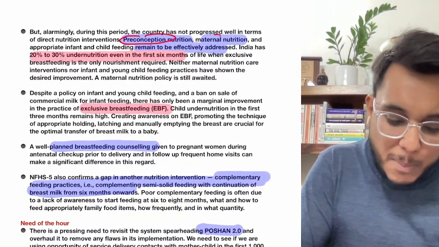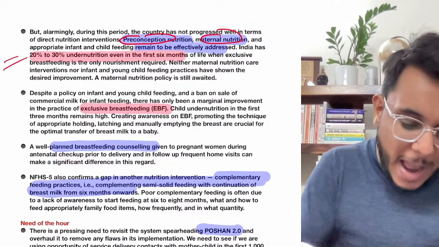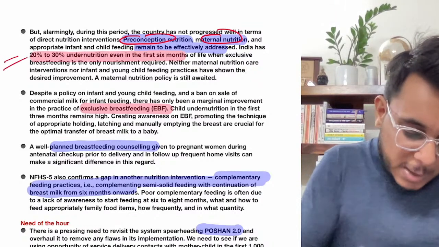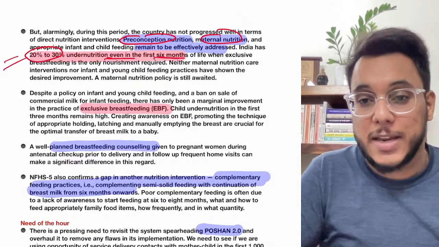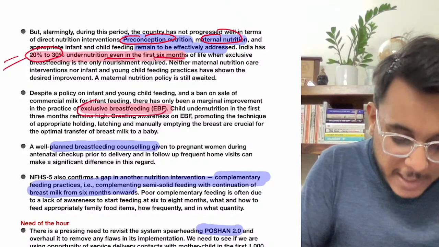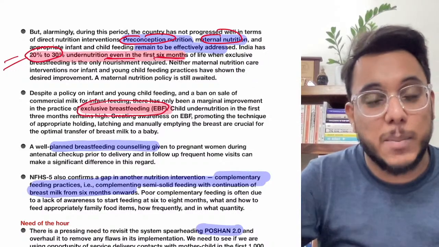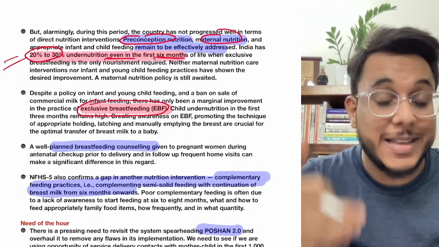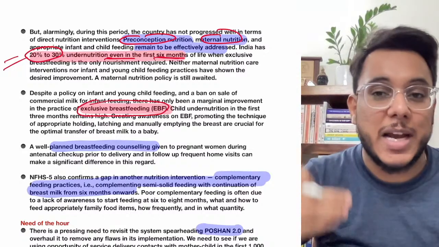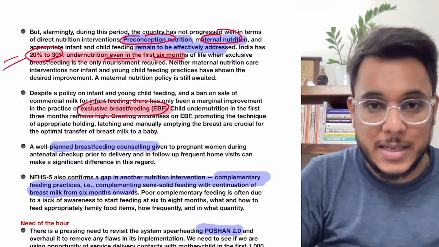Preconception nutrition, mother's nutrition, needs to be actively discussed. 20 to 30% of undernutrition is there in the first 6 months of life. Exclusive breastfeeding, the focus is not there. Many times the mother is poor, the mother has to go for wages, and she is not able to provide exclusive breastfeeding to the child in the first 2 years. Is it clear or not?